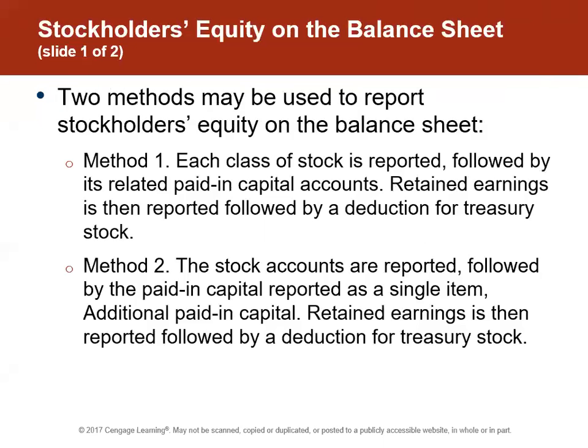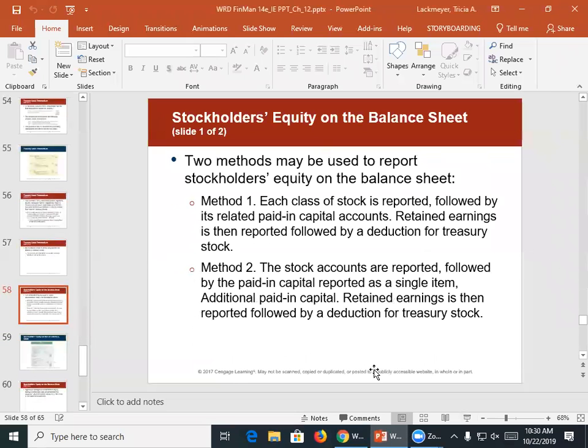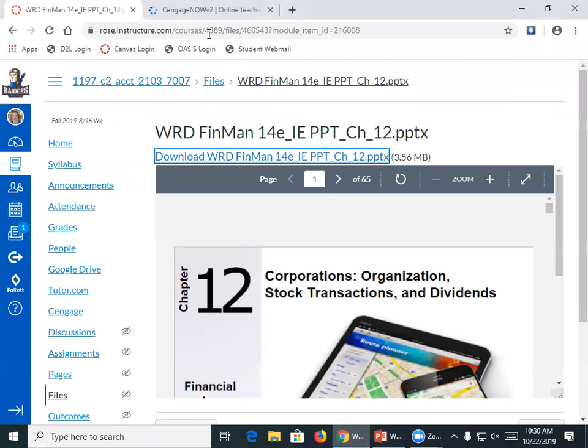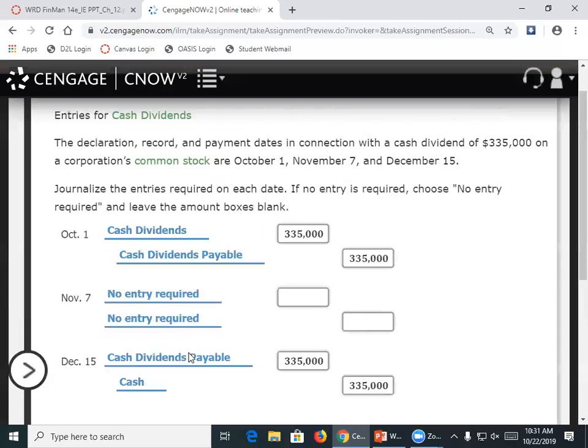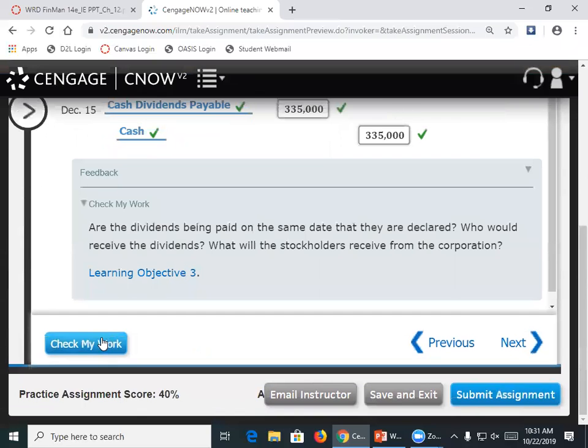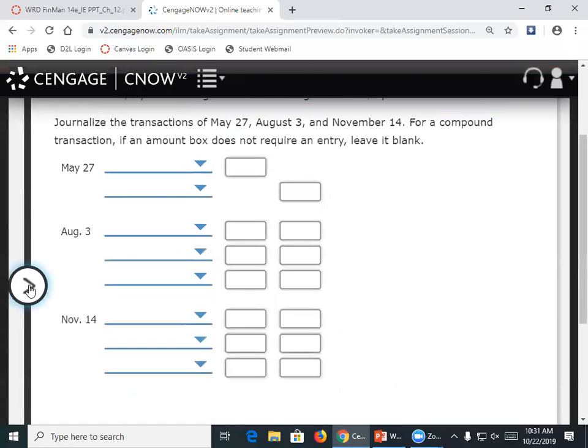Okay, well, last thing we're going to do is do some entries on Treasury stock. So if you go back into the practice, I think it's the third one. Yeah, the third one, we are going to look at Treasury stock.